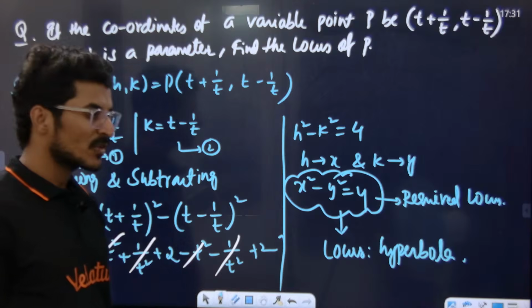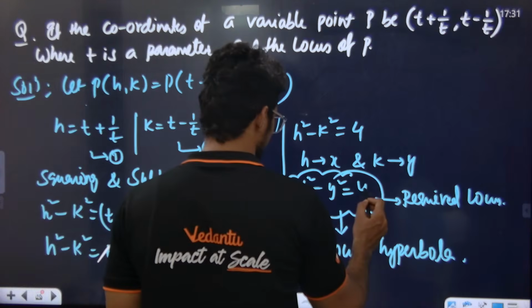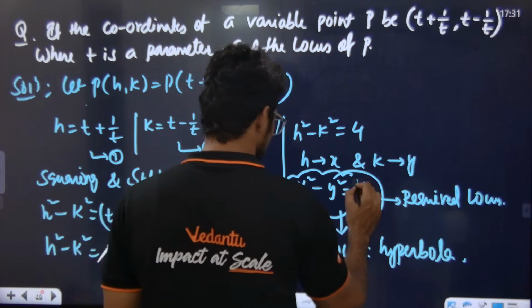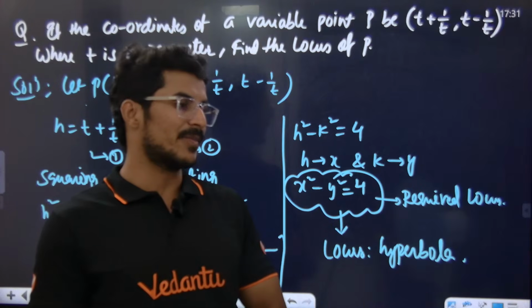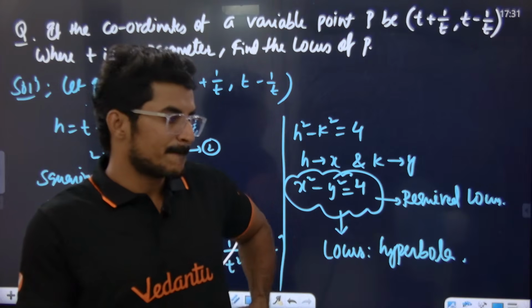Sir, this is the hyperbola equation? How do you know that this is a hyperbola equation sir? We don't know what a hyperbola equation is. Listen to the class. If you study hyperbola you will understand. A hyperbola equation is in the form x square by a square minus y square by b square is equal to 1. Correct?